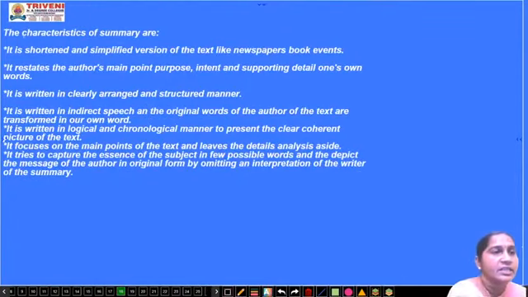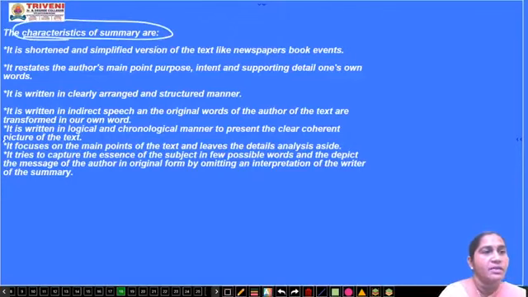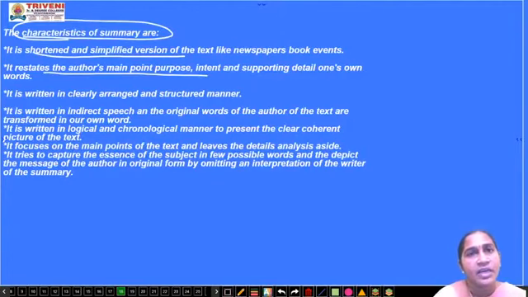Next, the characteristics, the main features of a summary. It is a shortened and simplified version of the original text. It restates the author's main idea. It is written clearly and arranged in a structured manner, properly edited, one point after the other, so you will see unity of thought in it.